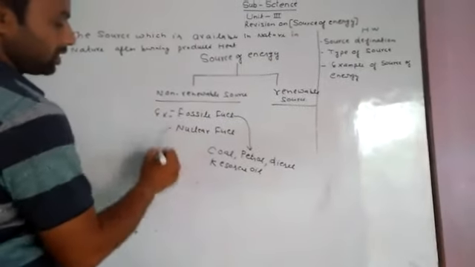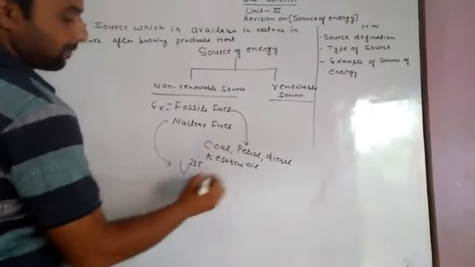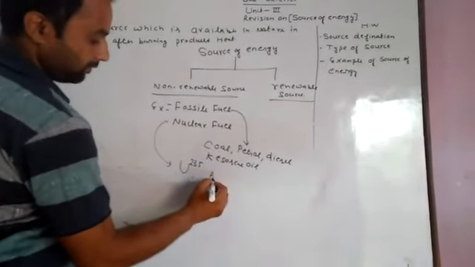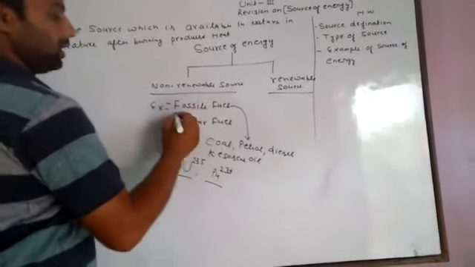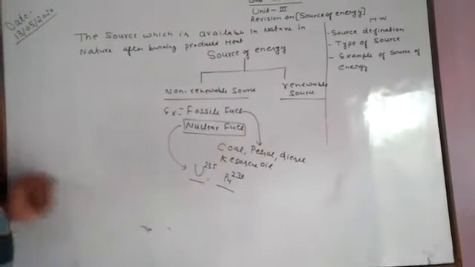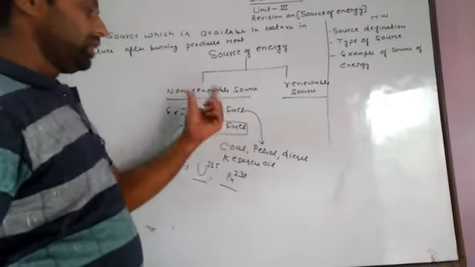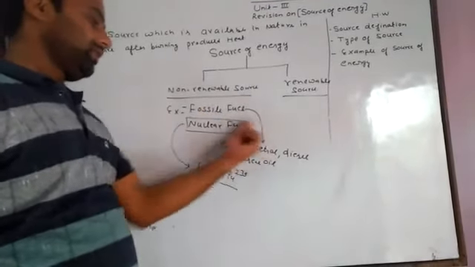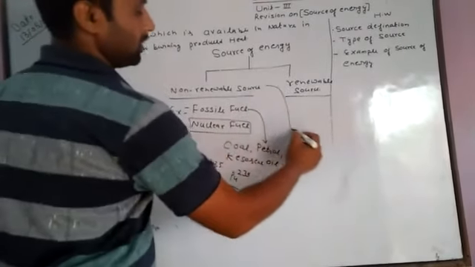Some nuclear fuels are uranium 235 and plutonium 239. These are called nuclear fuels. There are two types of fuels: nuclear fuels and fossil fuels. These are two types of non-renewable energy sources.